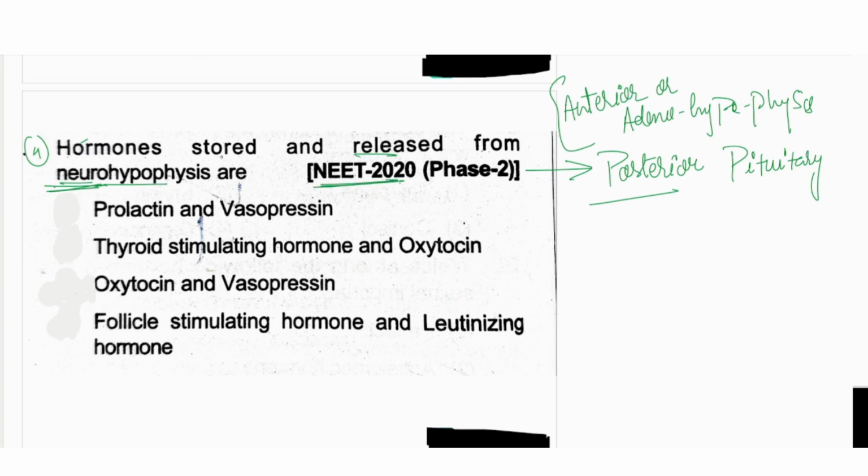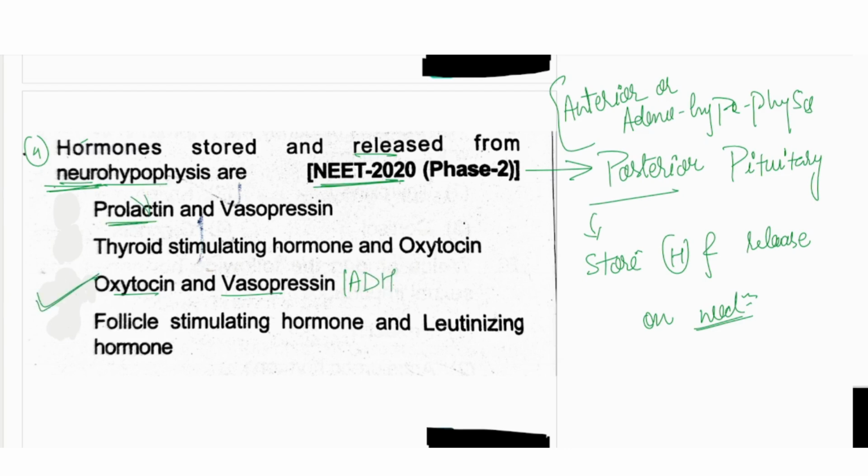Only the hormones coming from the posterior part of the pituitary gland have the ability to store the hormone. That is a special type of gland which can store hormones, and whenever needed, it will release the hormone. So oxytocin and vasopressin, or ADH, antidiuretic hormone, both are actually from the posterior pituitary.